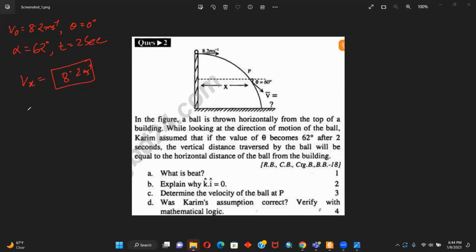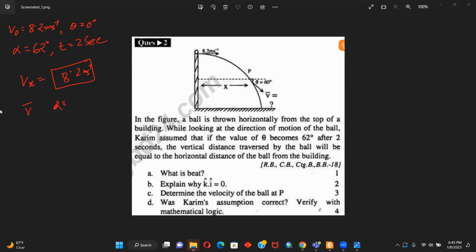There is no change in it. So now let us see. So Vy will be V bar cosine alpha. Okay, actually we don't even need to, oh no, actually we need. Okay, all right.